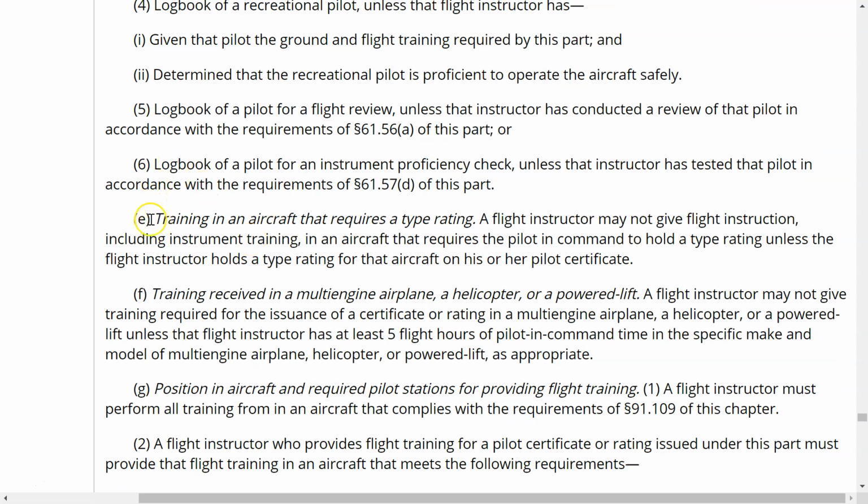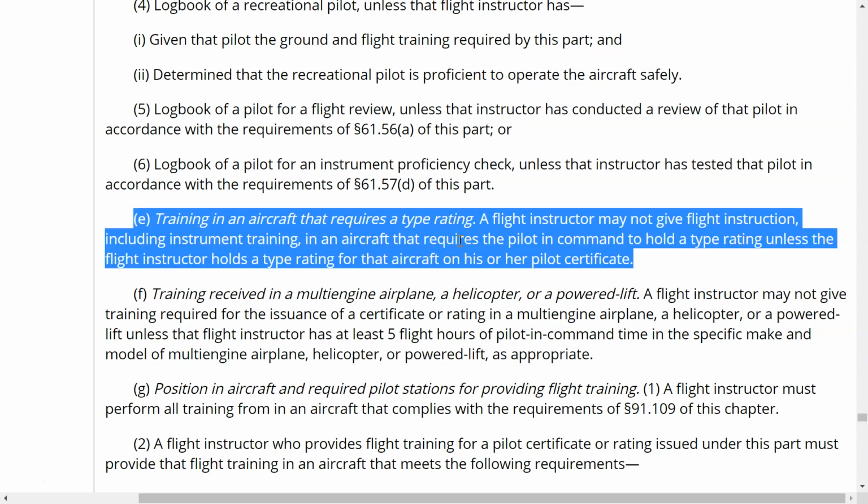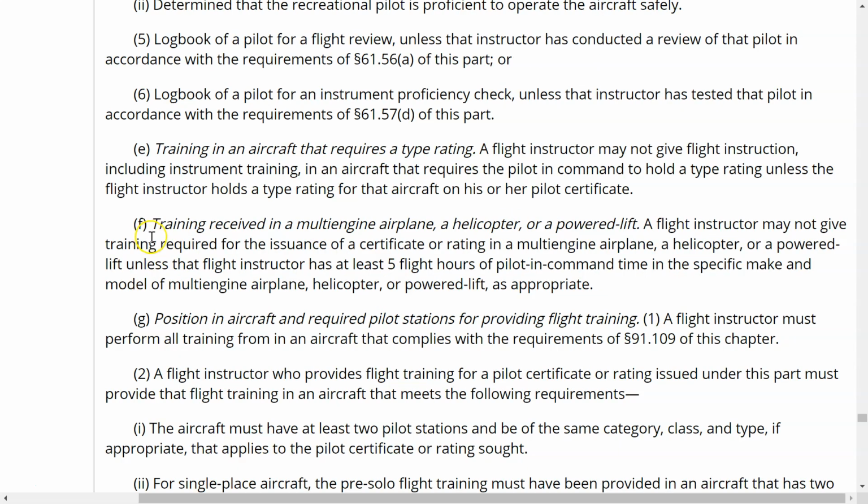E is pretty simple. It talks about training in an aircraft that requires a type rating. It simply states here that if you do not have a type rating, you cannot give instruction in that aircraft. Pretty simple. Foxtrot, training received in a multi-engine airplane, a helicopter, or powered lift.